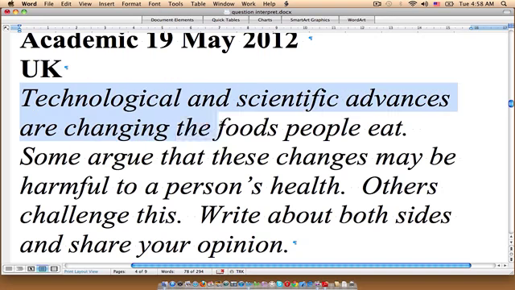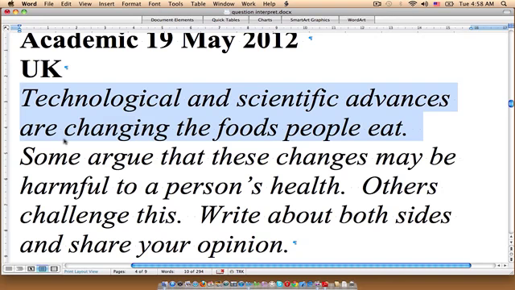Background information in this first sentence sets the stage for the question. Technological and scientific advances are changing the foods people eat. From this background sentence, we don't know what kind of essay we're going to write. We're just given sort of the general topic and the issue at hand.